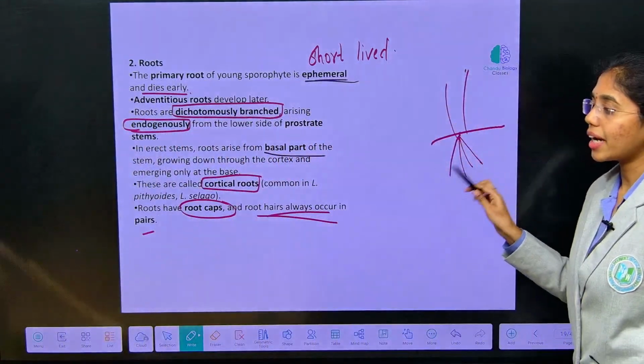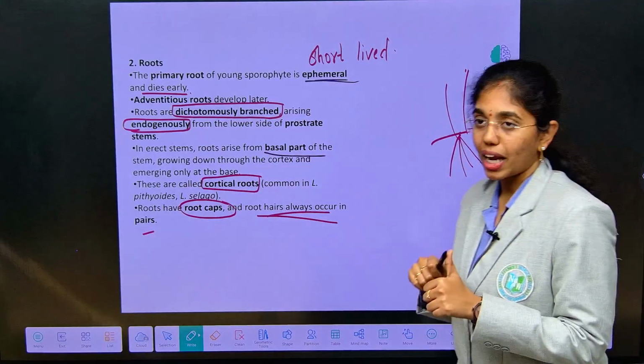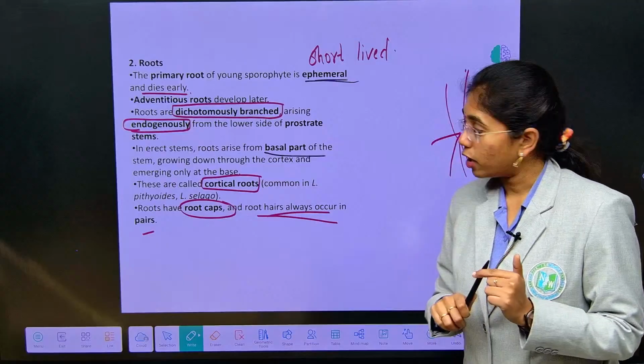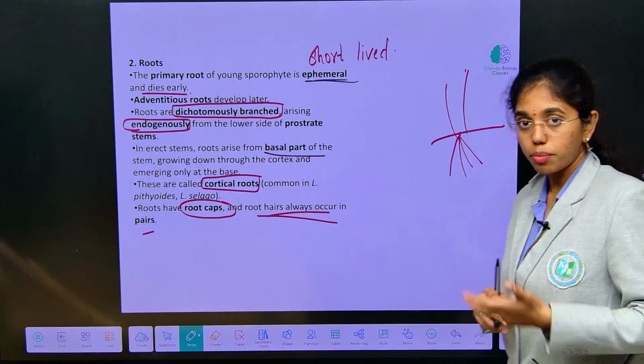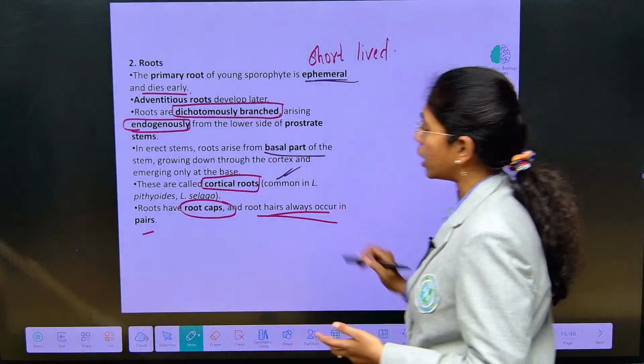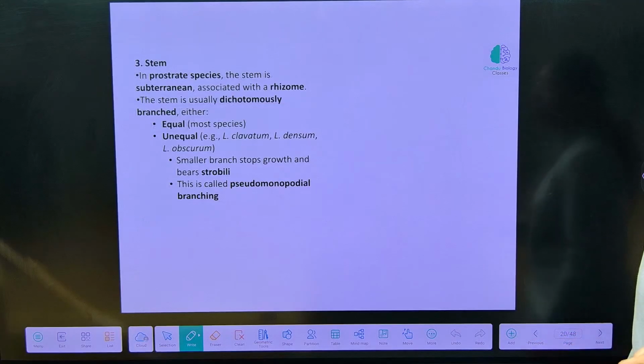So, what are the characteristic features of the gametophyte if you observe? Dichotomous branching of the root, and roots grow endogenously, haplostele, and roots which grow at the base of the stem are known as what? Cortical roots here, and roots do possess root caps and a pair of root hairs.